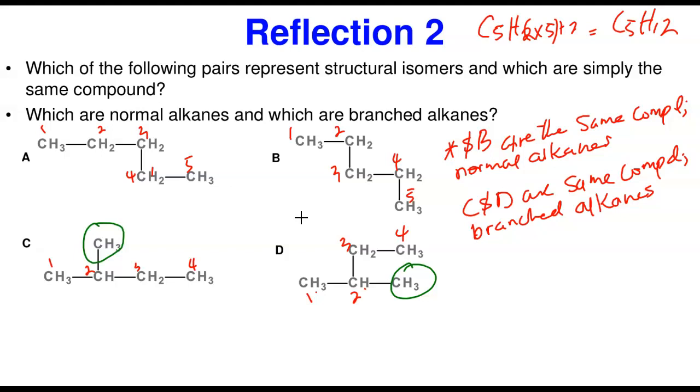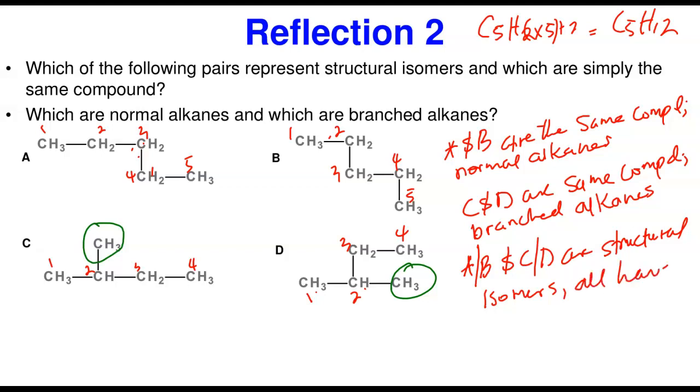That means this pair of these two will be structural isomers of this one. Look at this. This is going to be an isomer of this, right? This is an isomer of this. So A and B, and C and D, are structural isomers of each other. They are structural isomers because all of them have the same formula. And what is the formula? The formula is C5H12.